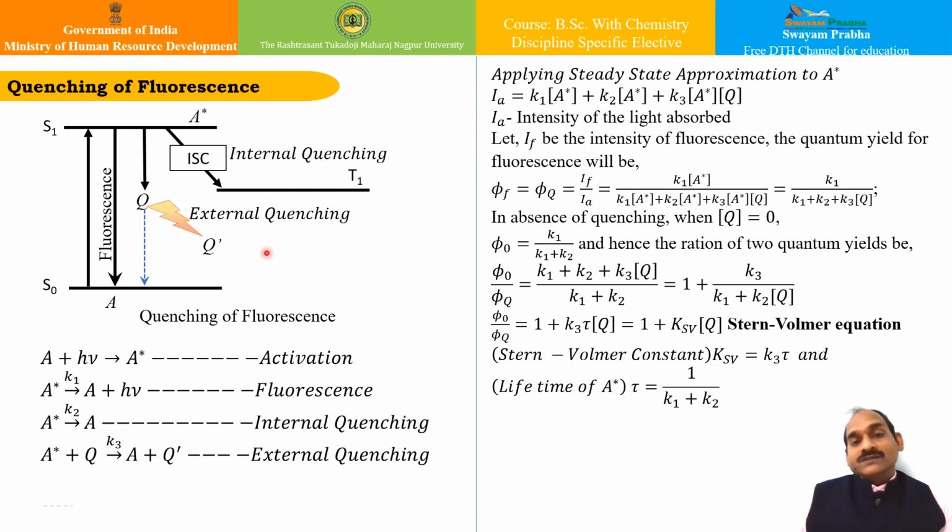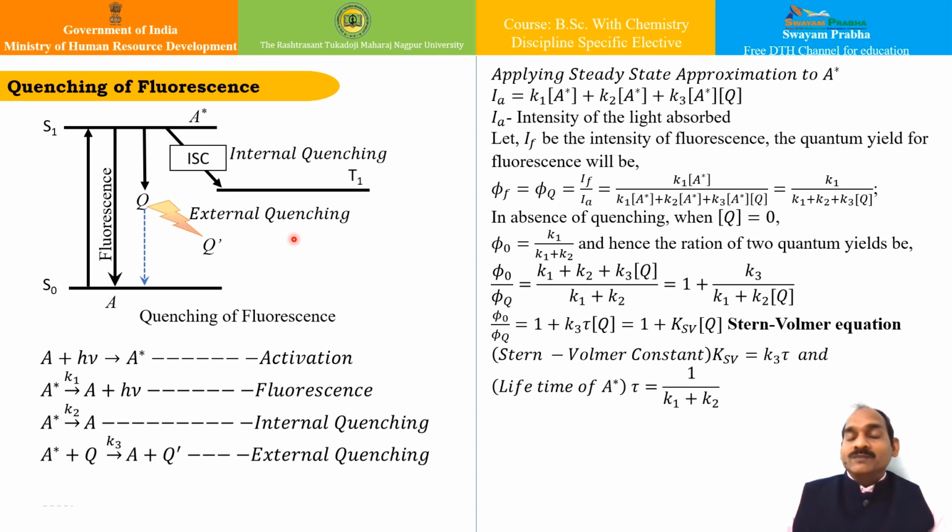The quenching occurring due to the loss of energy from the excited state species to the colliding molecule is known as the quenching of fluorescence. Such quenching can also occur when the molecule changes from the singlet excited state to the triplet excited state.